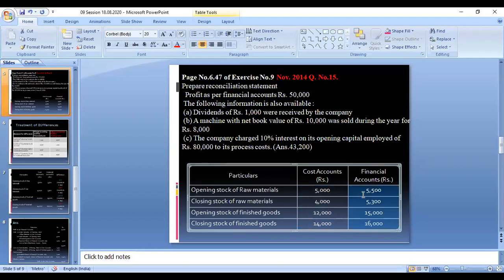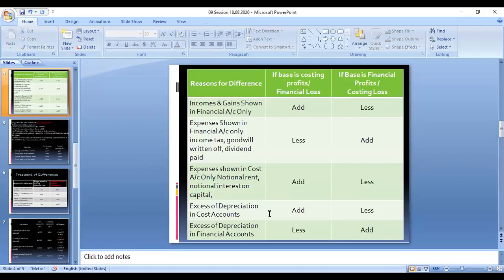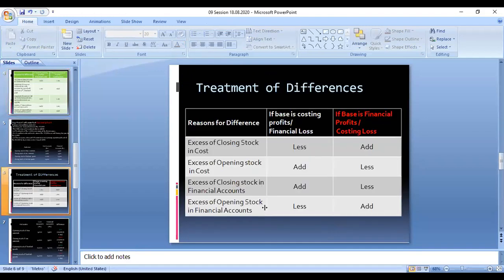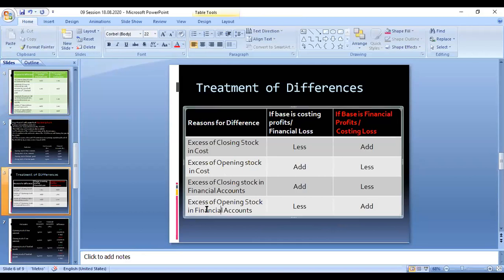So there is a difference. There is a 500, there is a 1,300, there is a 3,000, there is a 2,000. All the amount is excess in the financial accounts. Excess of financial account means, as per the treatment, excess of opening stock in financial accounts, either raw materials, finished goods or work in progress, that should be added if you are starting with the financial accounting profit.